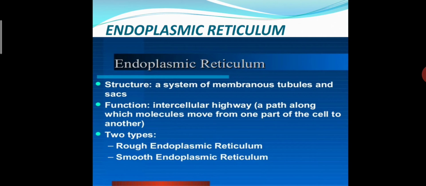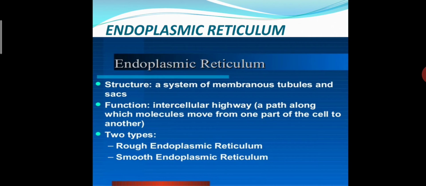They are special in size. Now when we are talking about the function, what is the main function of endoplasmic reticulum? Intercellular highway, a path along which molecules move from one part of the cell to another. Why are we saying intercellular highway? On a highway, vehicles are moving here and there continuously.